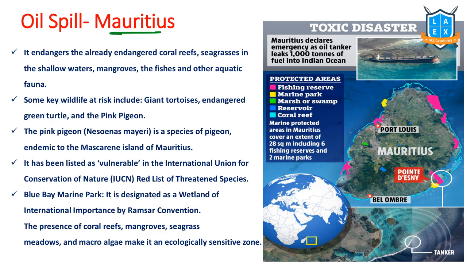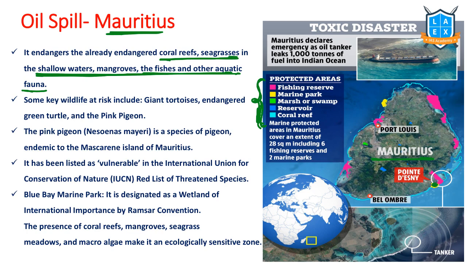The next important oil spill is the Mauritius oil spill. It has endangered the coral reefs, seagrass, shallow waters, mangroves, fisheries, and other aquatic systems in this area. This is Mauritius island. Here, the oil spill has happened. There is a fishing reserve, marine parks, etc. All are there, and this entire coast got exposed with this oil spill.